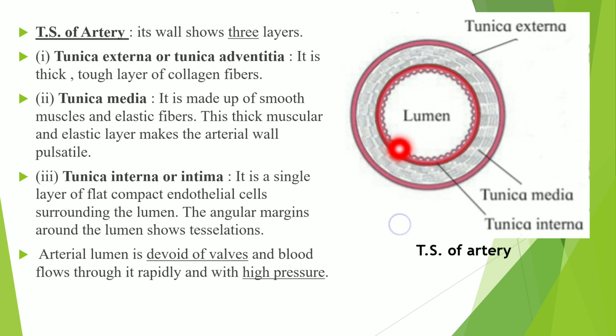Then this third wall is called as a tunica interna or tunica intima. So this third layer is a single layer of flat compact endothelial cells which can surround the lumen. Lumen surrounding is one wall. So if you see this wall, it shows angular margins. On the inner side you can see these notches, angular margins. So this is called as tessellations. So this lumen shows the tessellations.